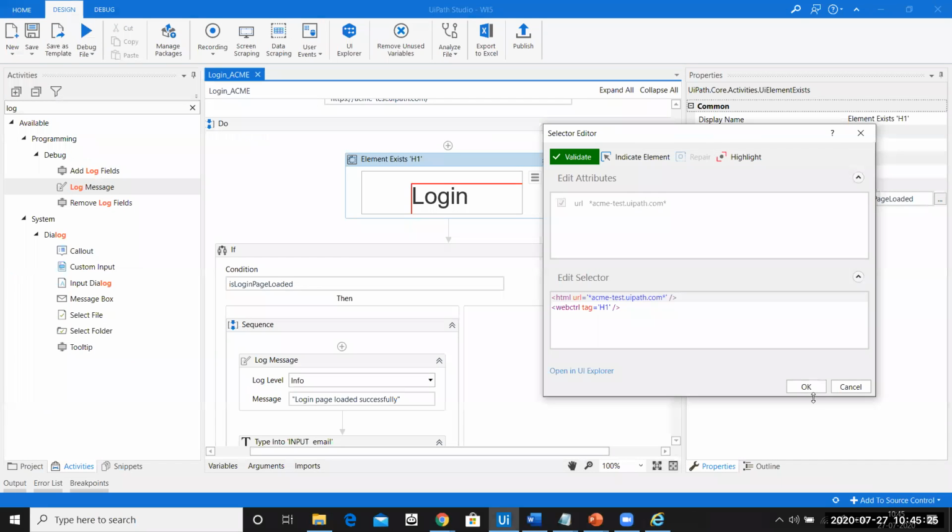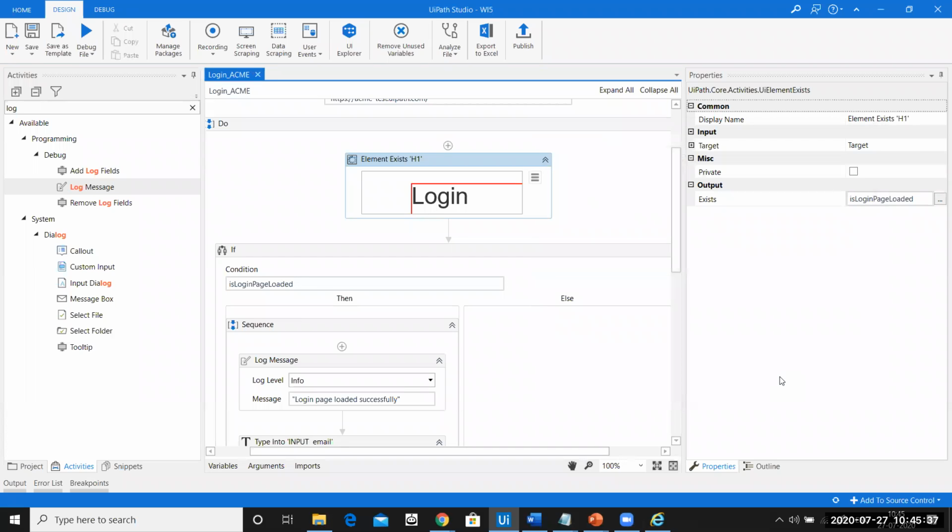Click on save. You can see the selector got changed here. Now it says that even if the tag is H1, the text should be login. I'll click on OK. Perfect.